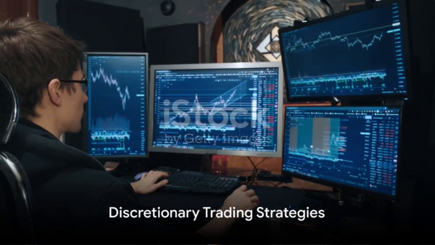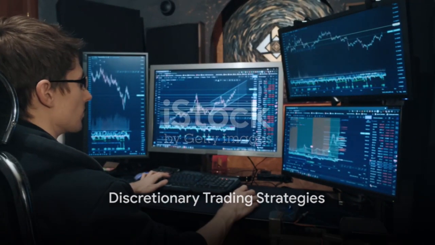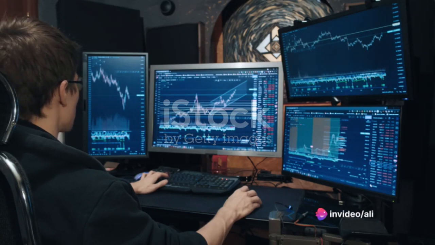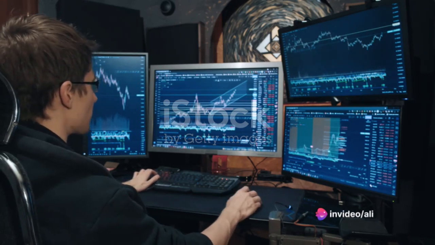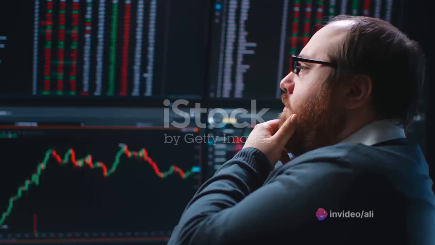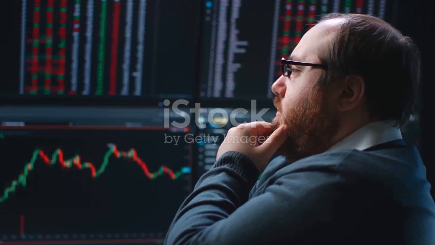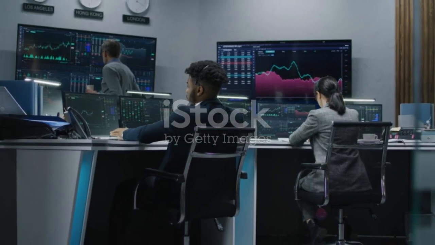But wait, what about discretionary trading strategies? Well, these are decision-based trading methods. Here, the trader makes decisions based on current market conditions and available information. The trader's personality and feelings about the market play a significant role. This method is what most traders practice.